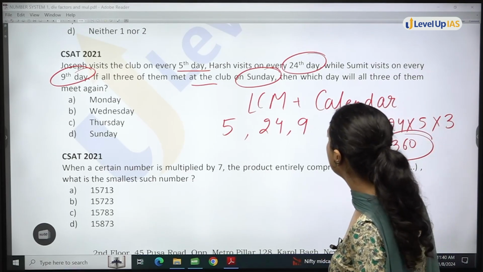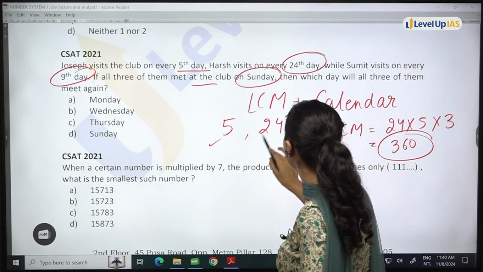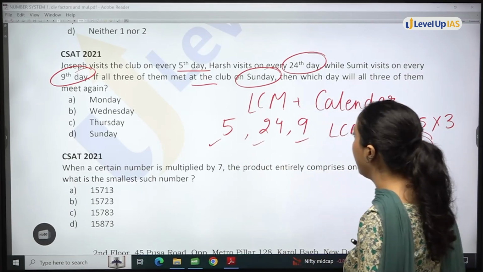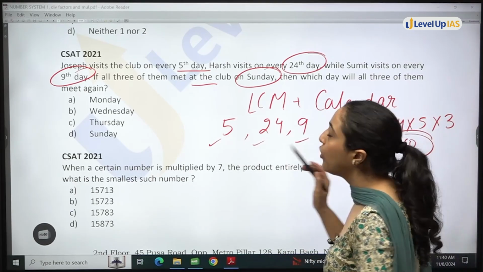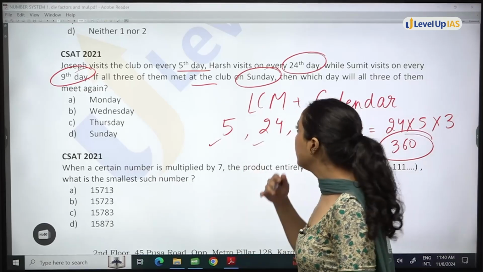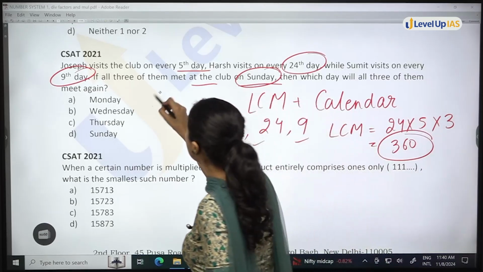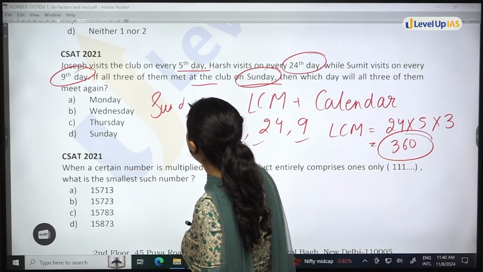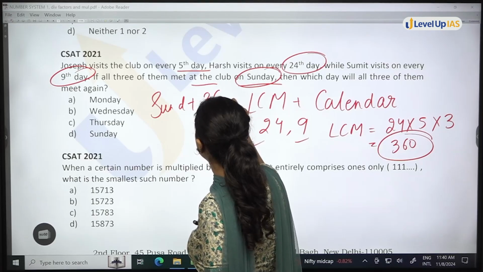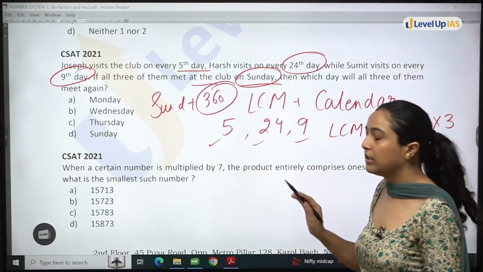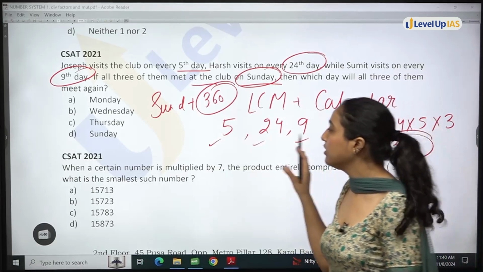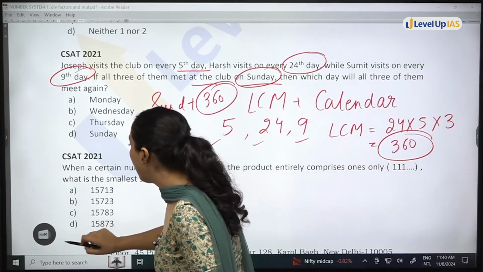See, 360 is divisible by 5 also. It is divisible by 24 also and divisible by 9 also. So I got the LCM as 360. So I know that 360 days after Sunday, Sunday plus 360 days, after 360 days, these will meet again. This we have concluded, right? But what will be after?